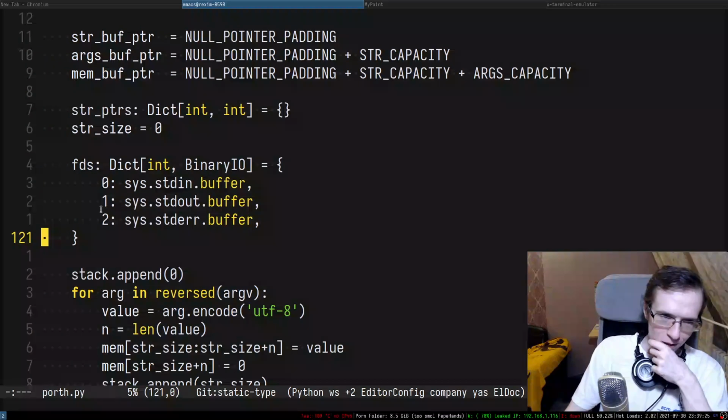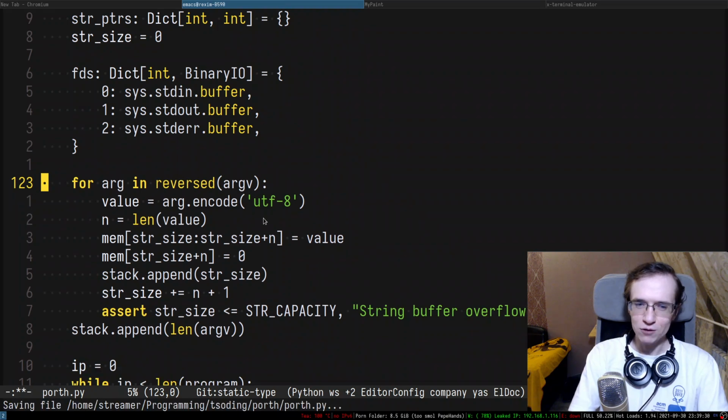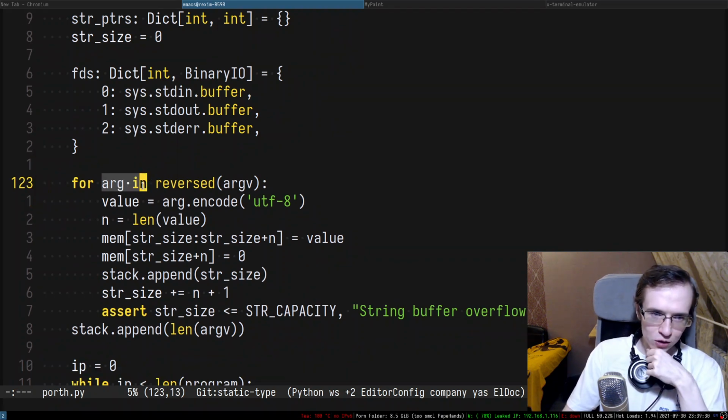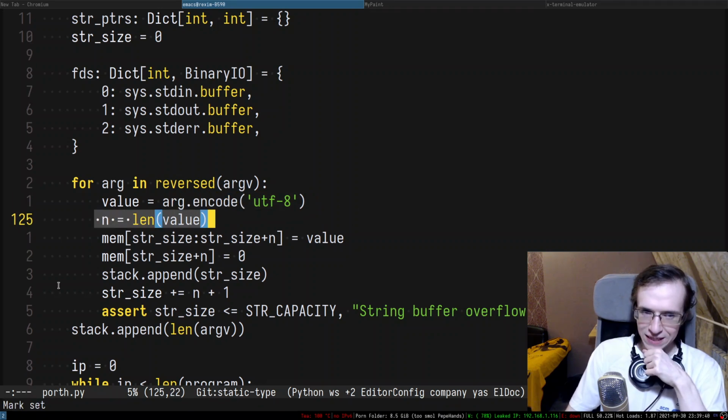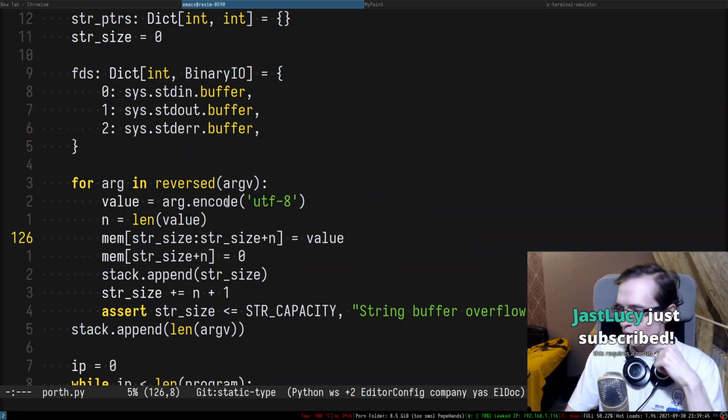Okay. So what else do we have in here? So string pointers, and so we push something on the stack. I don't think we have to push anything on the stack. So then we take the next argument. We encode this argument in UTF-8. Then we take the length of this entire thing and we put it into the memory.